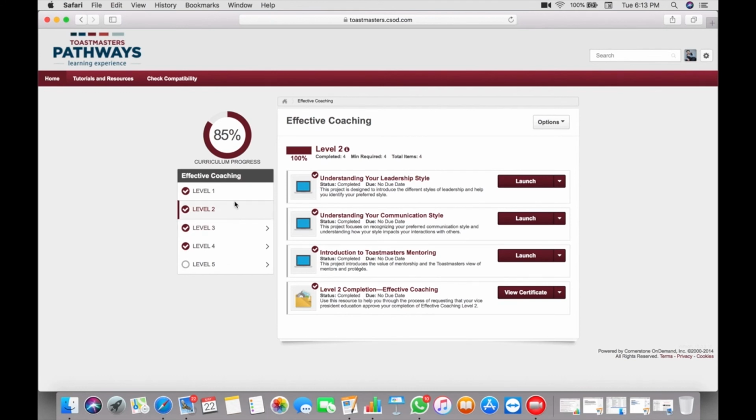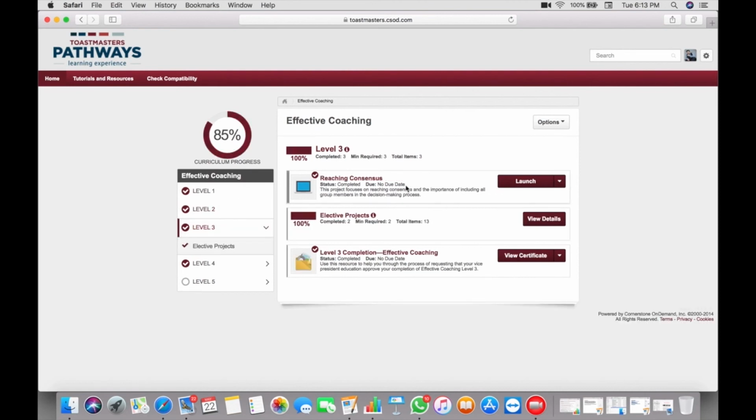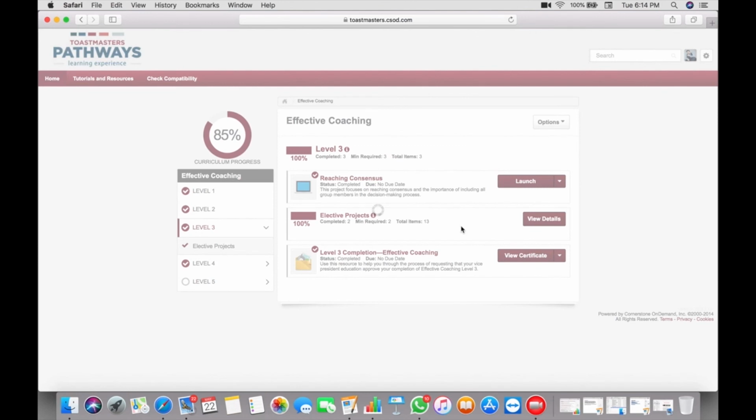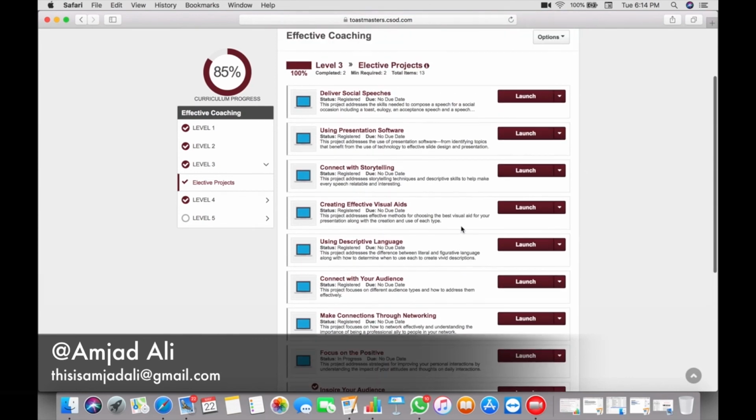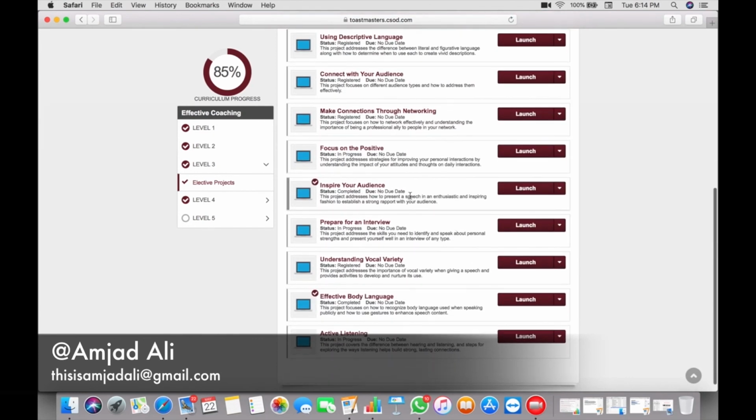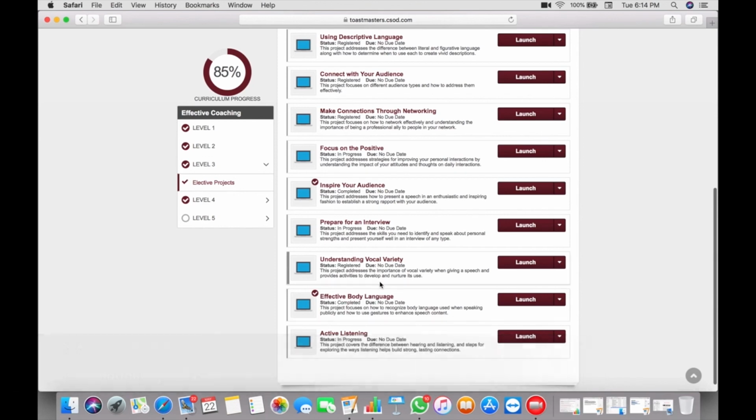Once you're done with your level 2, then you go to level 3. In level 3 you have 3 projects. One is compulsory, and there are 2 projects you need to do which are electives. You can open from here and choose any 2 projects out of 13. Go through. I went through all of them. Then I did these 2 projects, Inspire Your Audience and Effective Body Language.